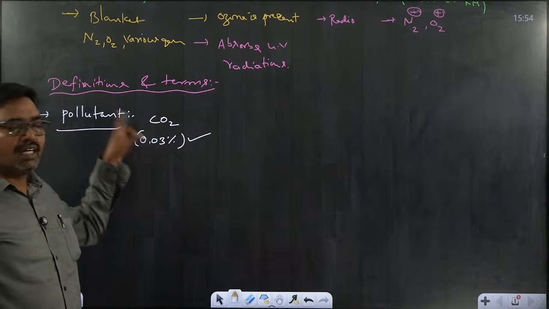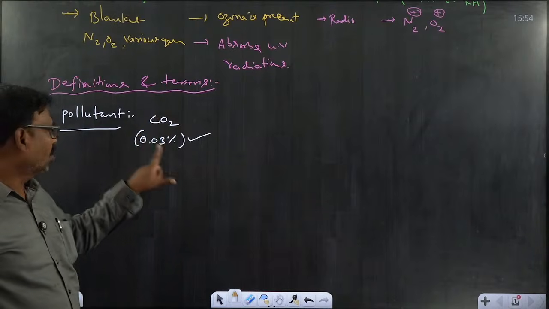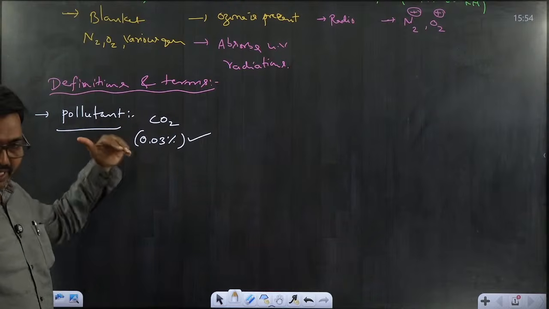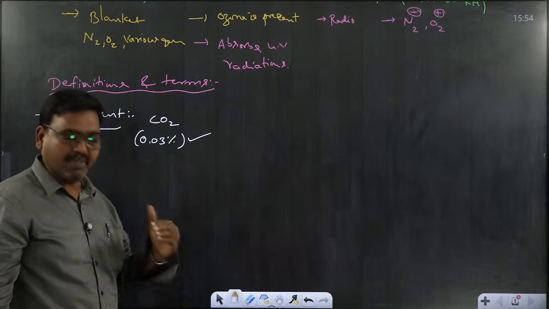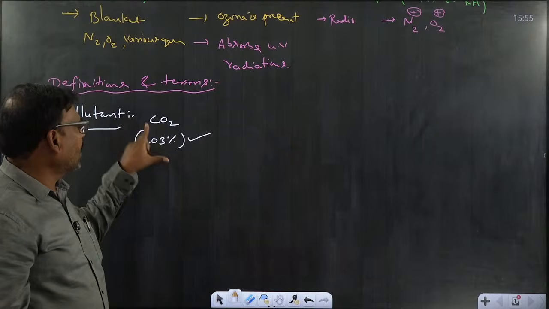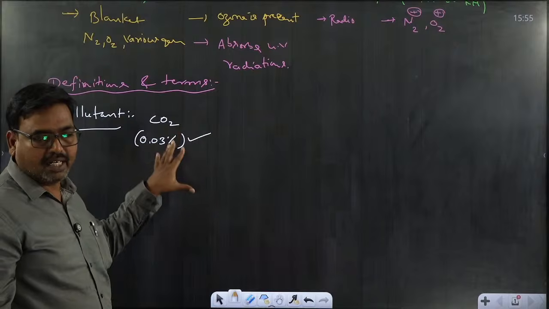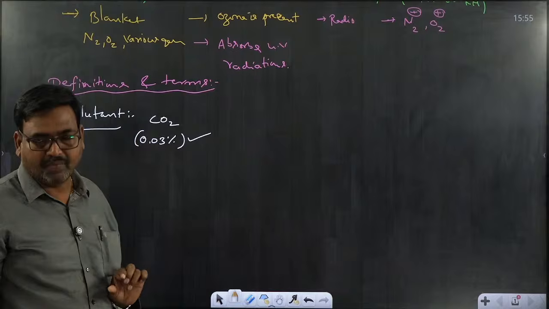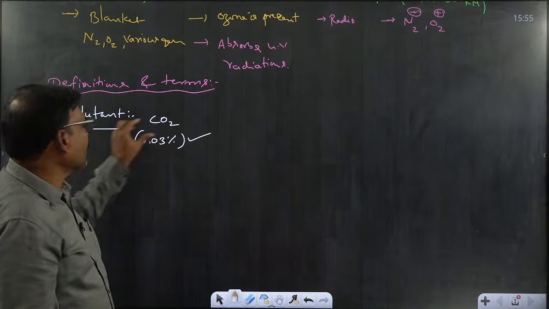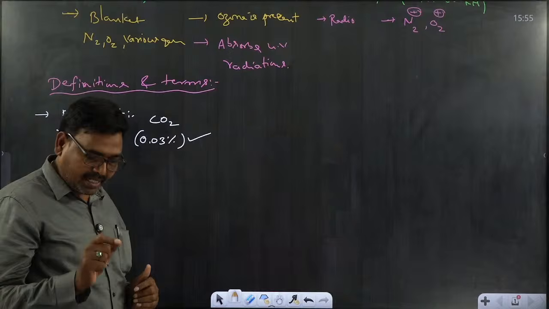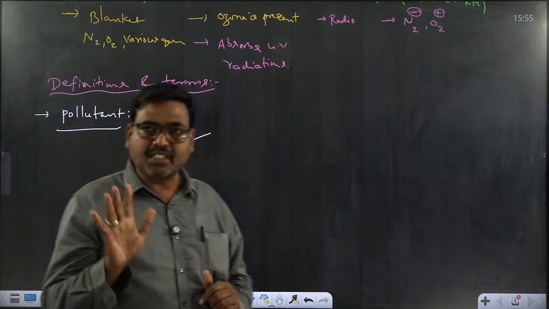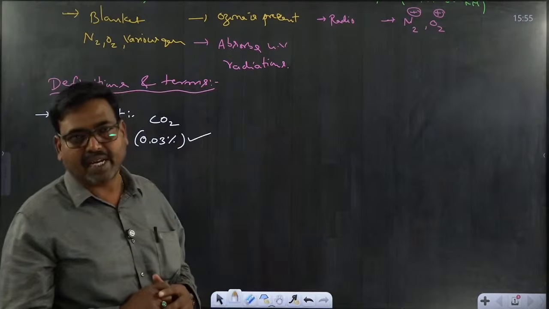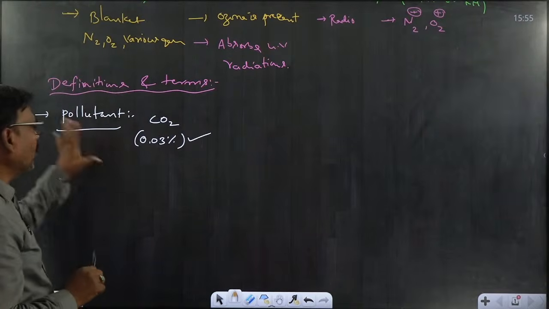But nowadays, due to industrialization, especially cement industries, the carbon dioxide level increases. That's why it causes harmful effects to the environment. So CO2 is a pollutant. A pollutant is a material that already exists in nature, but its quantity increases due to human activity.